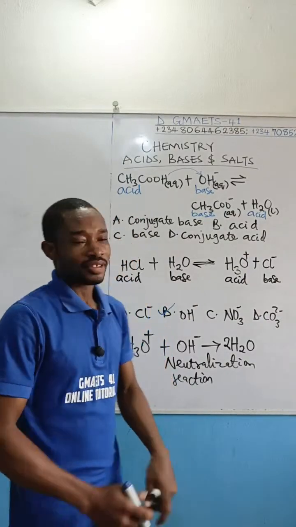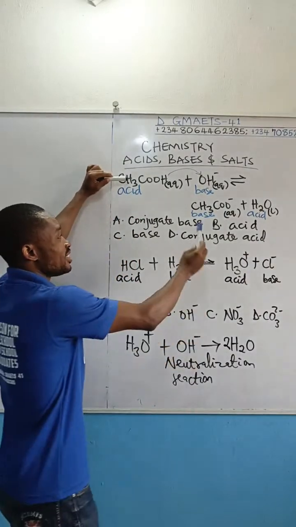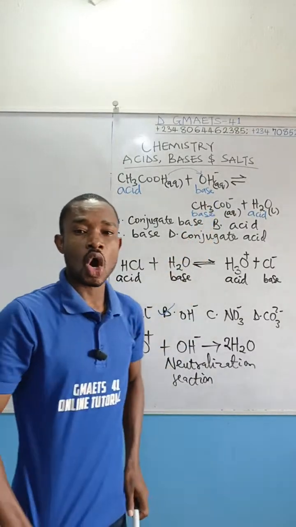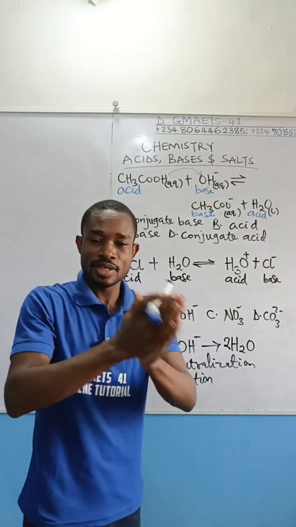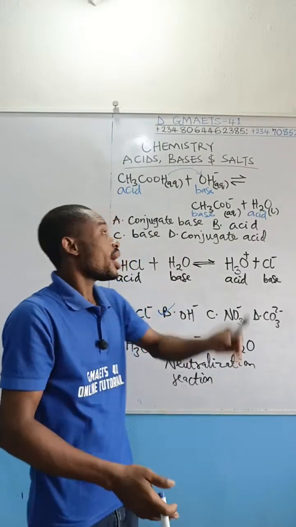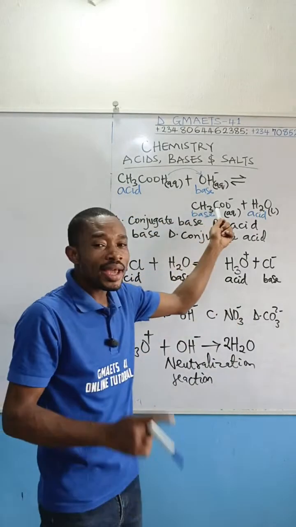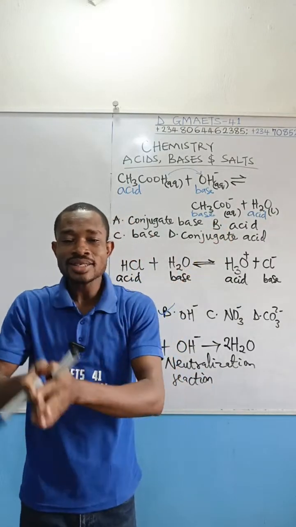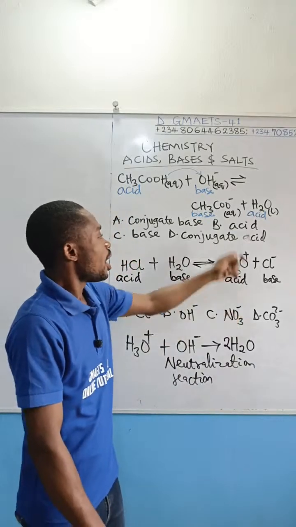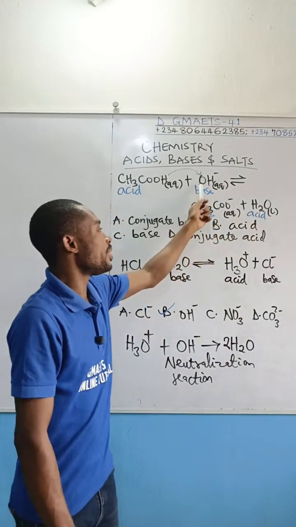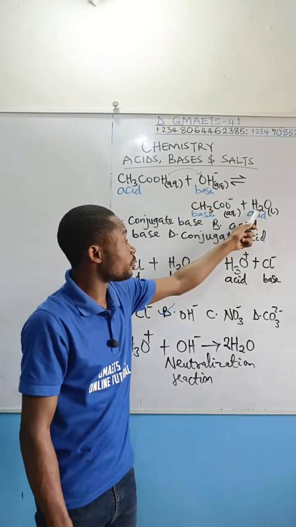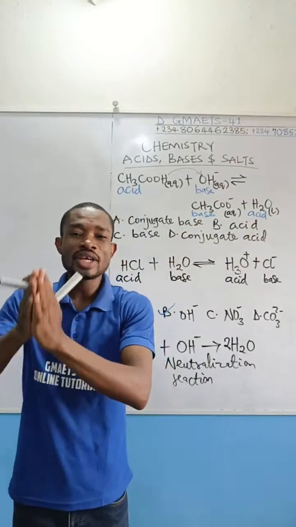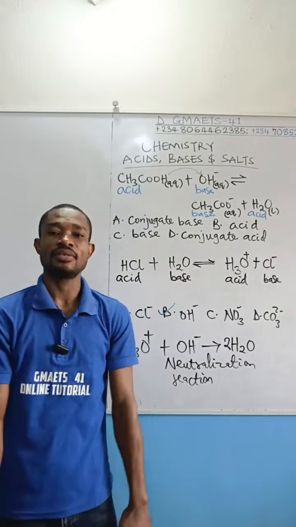So you see this guy, acid from reactant, base in the product. They form what we call a conjugate acid-base pair. Acid from the product, base in the reactant, they form what we call a conjugate acid-base pair.